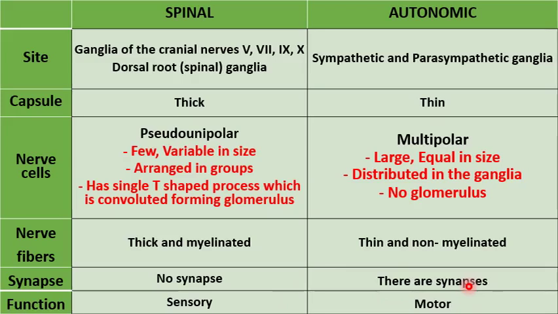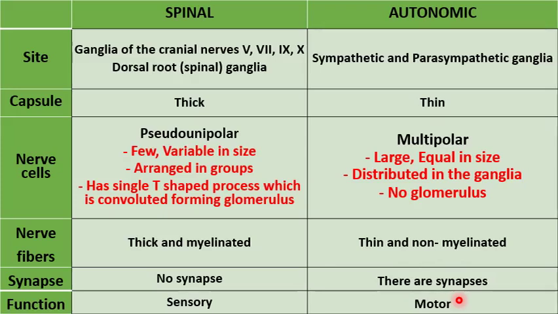Synapse means a connection between two nerves or a connection between nerve and muscle. In spinal ganglia, there is no synapse between these nerves, while in autonomic ganglia, there is a synapse between these nerves. The function of spinal ganglia is mainly sensory, and the function of autonomic ganglia is mainly motor.